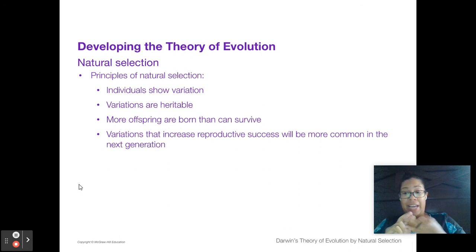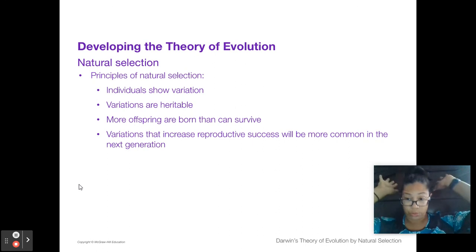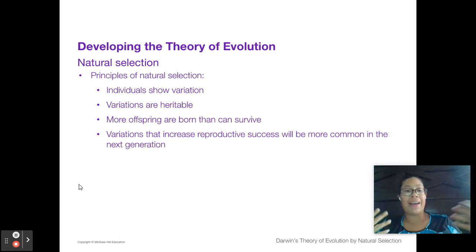The variation has to be heritable. So it must be passed on generation to generation. It can't be like, I dyed my hair blue and now I can survive better. If I dye my hair blue and I have a child, my child will not have blue hair because that is not in my genes. That is something that I just altered on myself. If someone has plastic surgery, they will not pass on their new features to their children. They'll pass on what's in the genetics. So all of the variation has to be in the genetics.